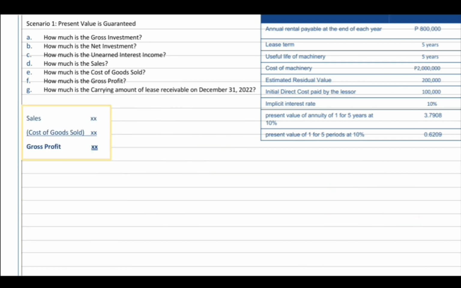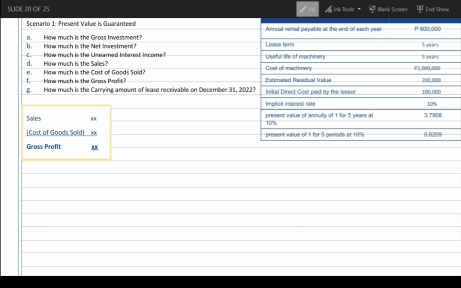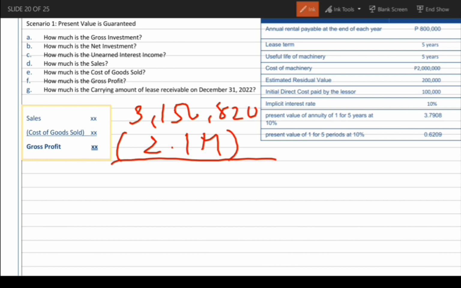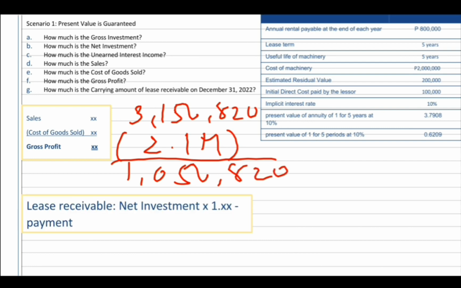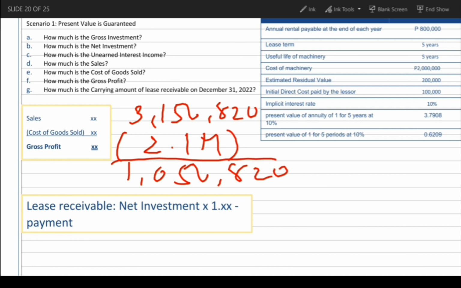Next, how much is the gross profit? Sales, 3,156,820 minus cost of goods sold na 2.1 million. Ang ating gross profit ay 1,056,820. How much is the current amount of lease receivable on December 31, 2022?